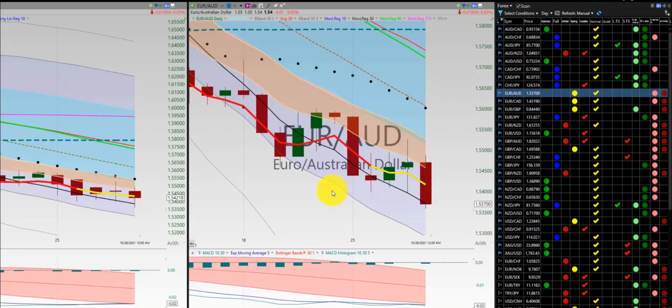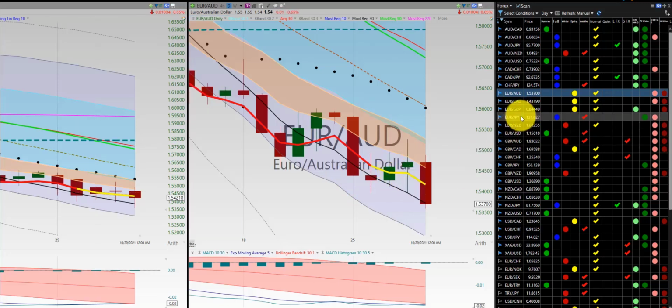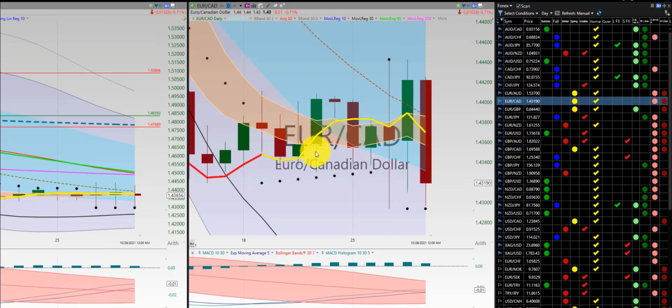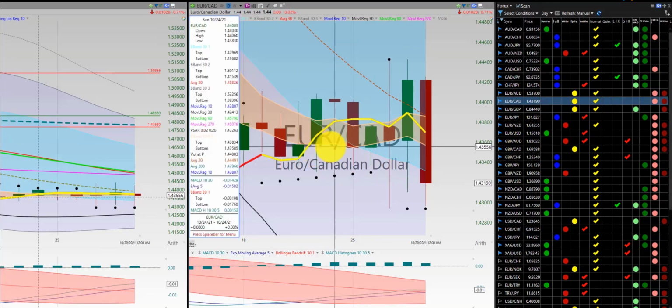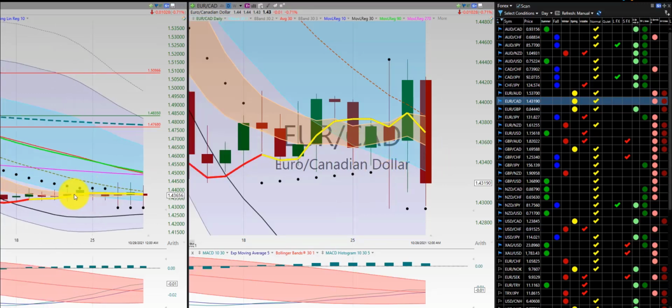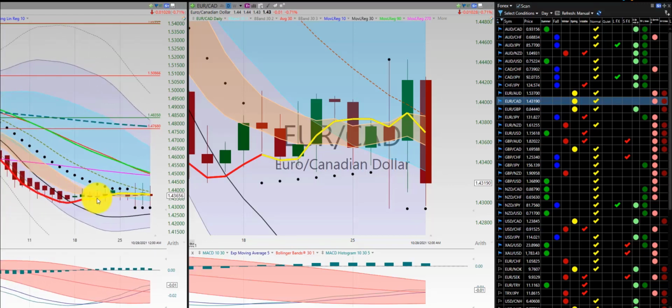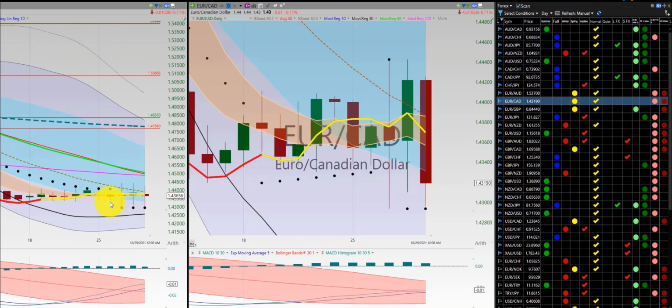Euro Aussie dollar, initial trade here, another trade for a 1, 2, out for a loss here. No further trade the rest of the week. Euro Canadian dollar, again, more consolidation here. Could be a collapsing dragon. As soon as the dragon goes below this, it could go down further. As you can see here with the Heikin-Ashi, it's consolidating here from these major lows and this major dip here around the RL270.